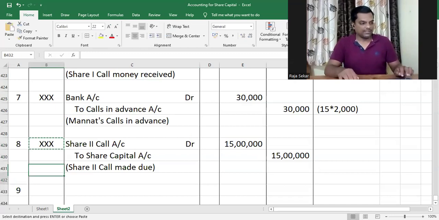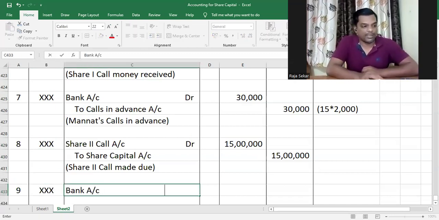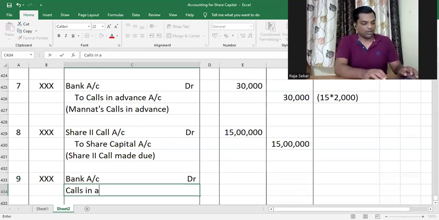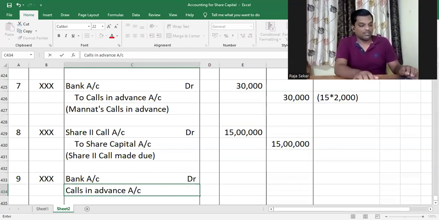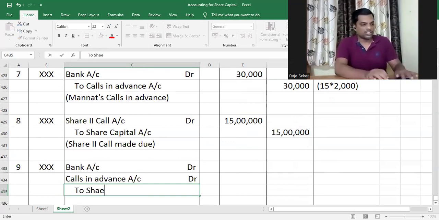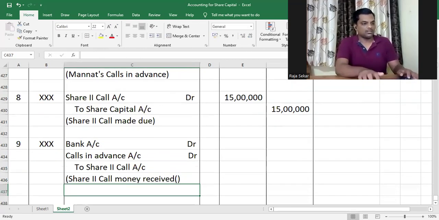Now we got to receive the second call money. We already know that Karthi and Manath won't be paying us because they paid the second call already. So calls in advance account, we are making use of the calls in advance of Karthi and Manath, so that will be debited. The liability is decreasing, therefore it will be debited to share second call account. Share second call money received.